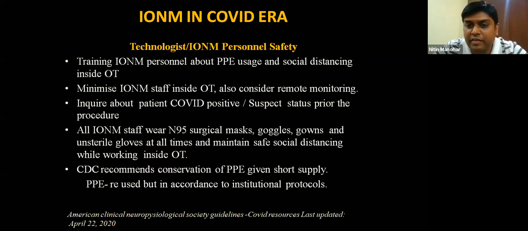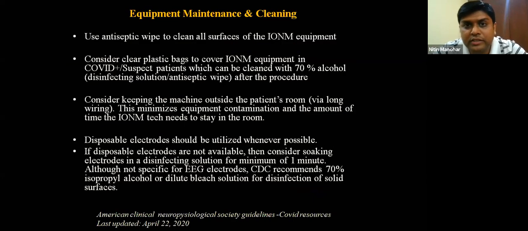The N95 and everything, I think most of you know, but you need to train yourself again. And PPE also, what the institution tells. So level 1, level 2, level 3, I think most institutes follow this. If you have a positive or a suspect patient, you should follow the utmost level 3 PPE for protection. Also very important is that equipment should be protected. We move equipment from theater to theater, and we use the stimulators and the equipment from one patient to another, so we should not make it a transmitter for COVID.